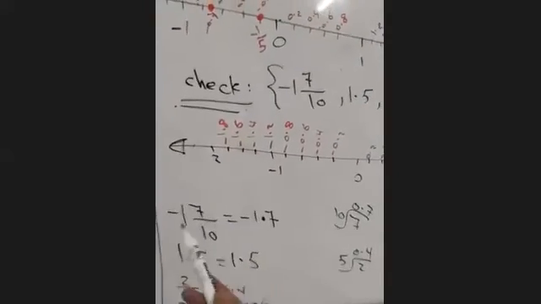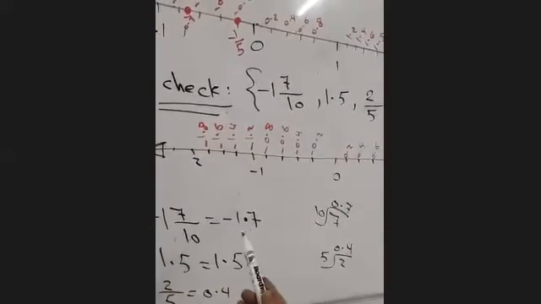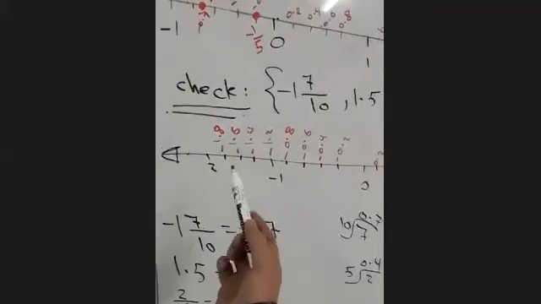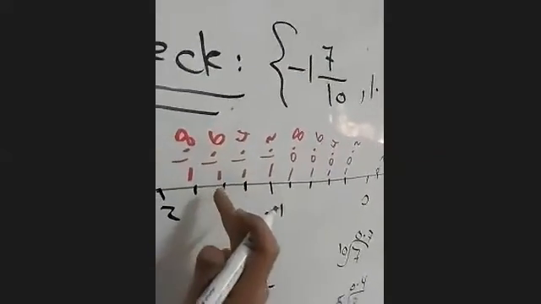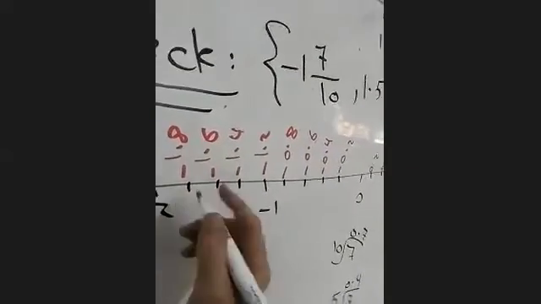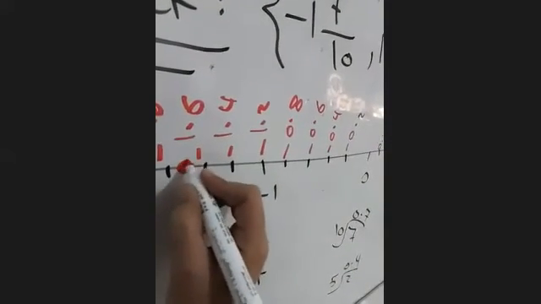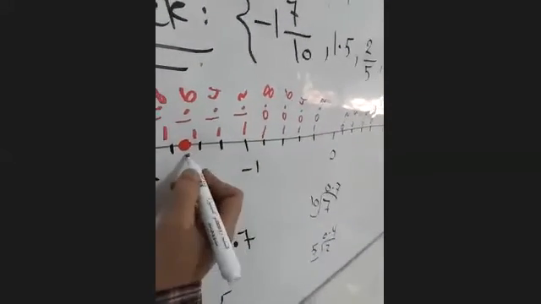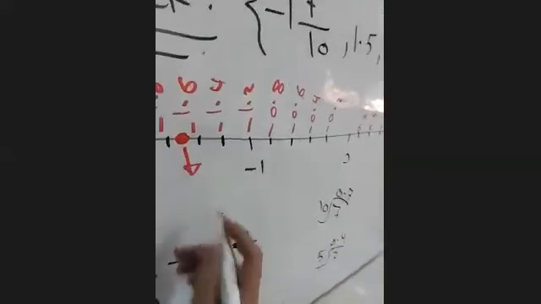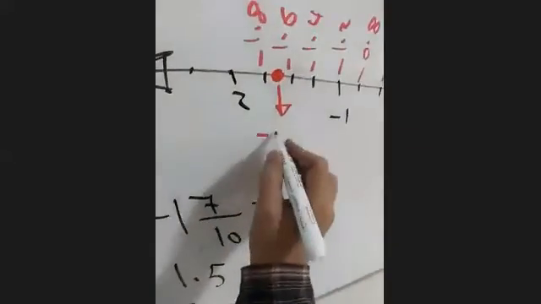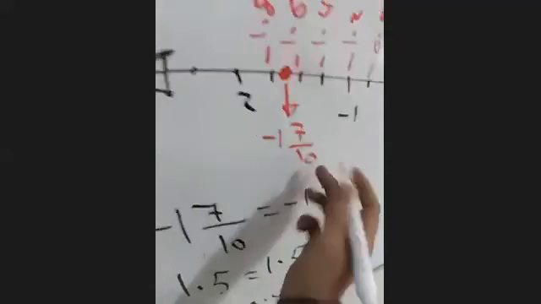Now, let's plot the numbers. The first one, -1 and 7/10, is -1.7. Do we have -1.7? No, but it is between -1.6 and -1.8. So -1.7 will be here, guys. This one is our number, which is -1 and 7/10. So write it here.